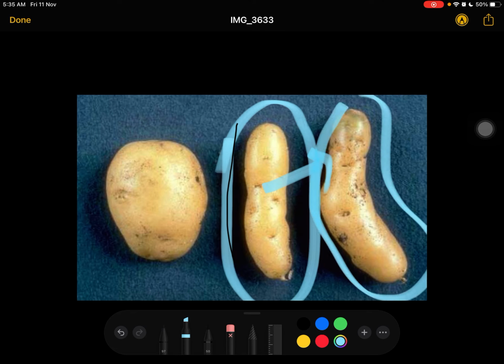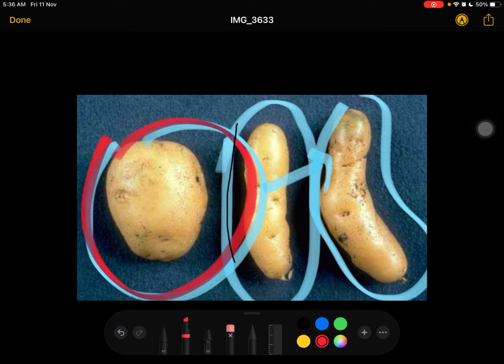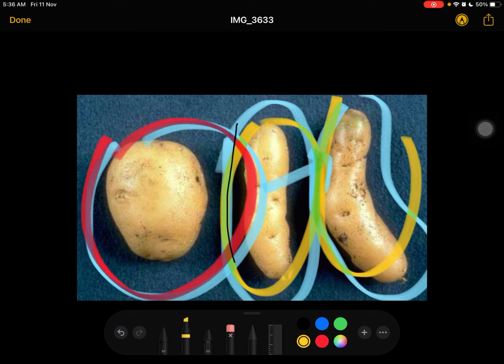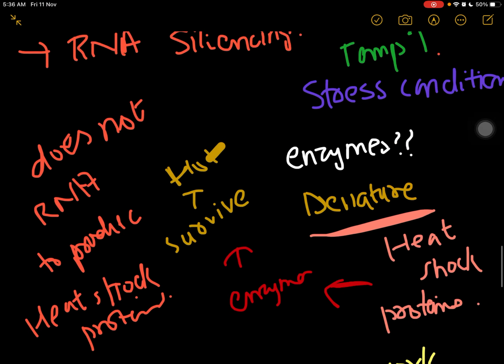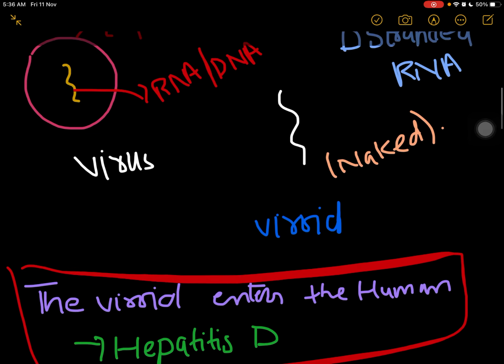You can see that this is not the clear size. So obviously these are not the proper size, the proper structure of the potato. So he wondered and he researched the potato spindle tuber disease, right? I hope this concept of viroid is clear to you.